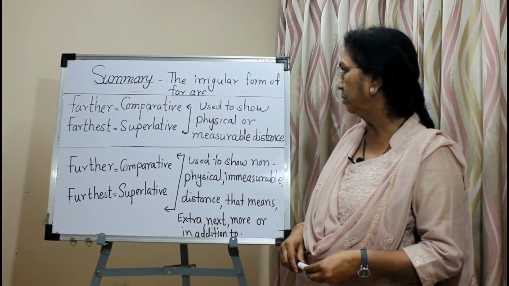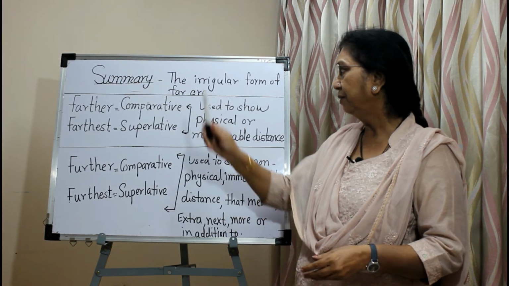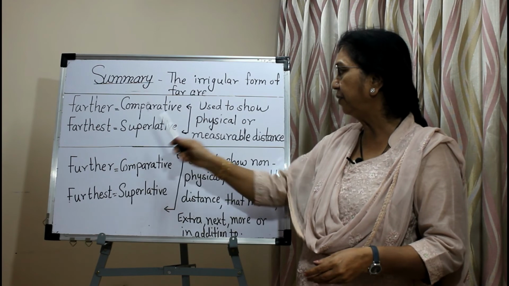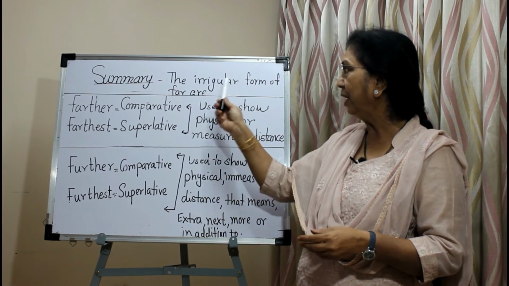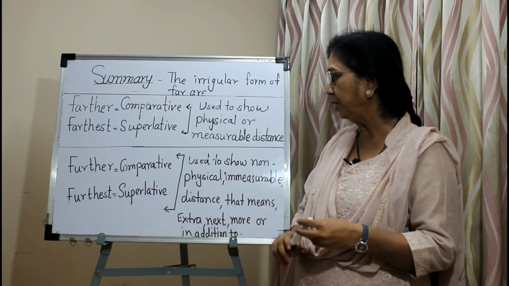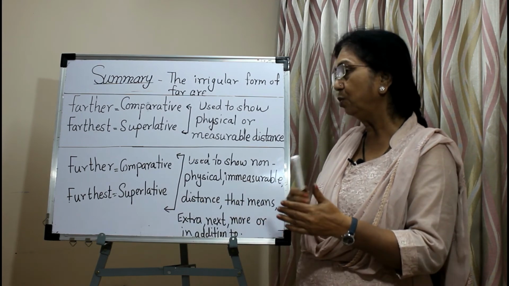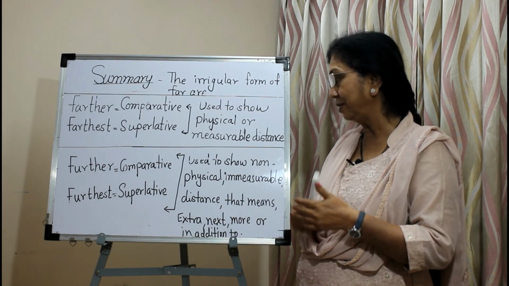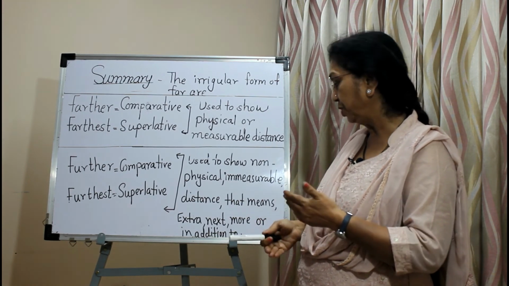So today we have learned the irregular form of far, that is farther and farthest. Farther in comparative degree, farthest in superlative degree. Farther and farthest are used to show the physical distance, measurable distance. The irregular form of far is also further and furthest. Further in comparative degree, furthest in superlative degree. Further and furthest are used to show the non-physical distance, or you can say immeasurable distance, figurative distance. Further and furthest mean extra, next, in addition to, or more.